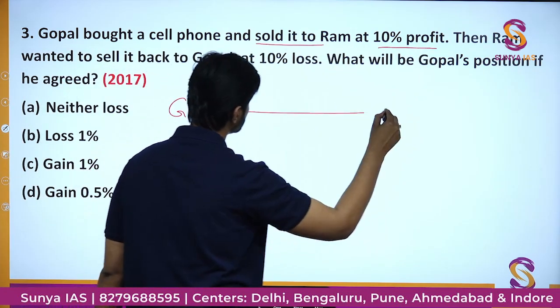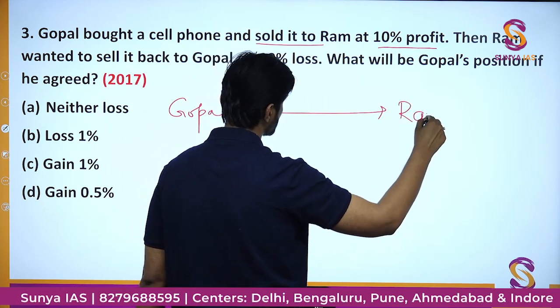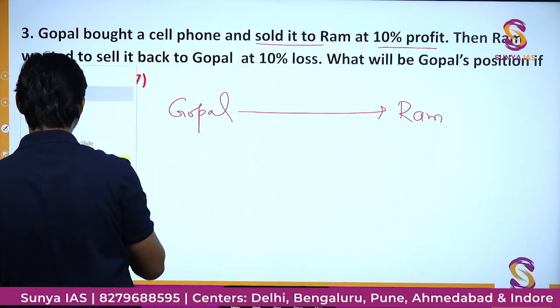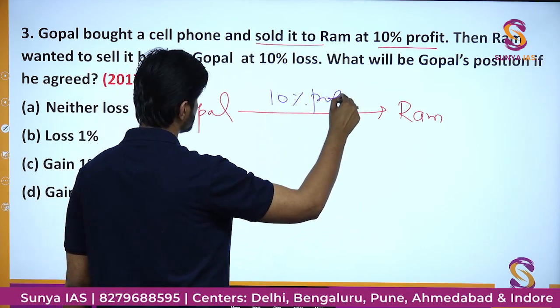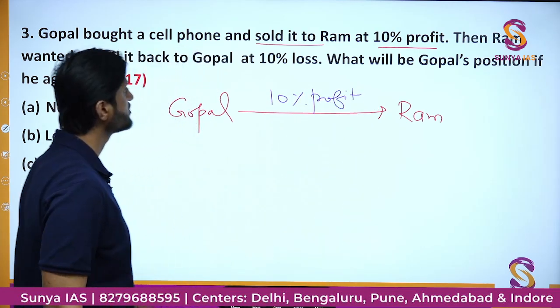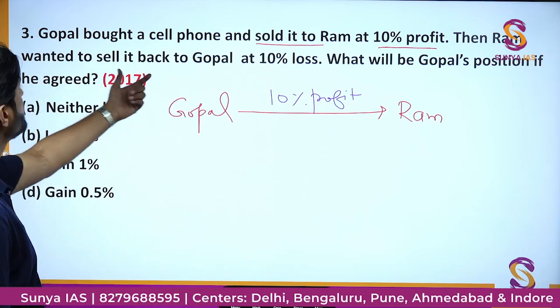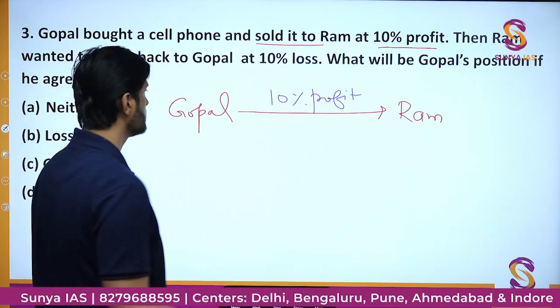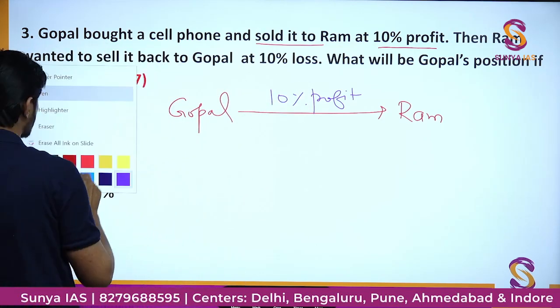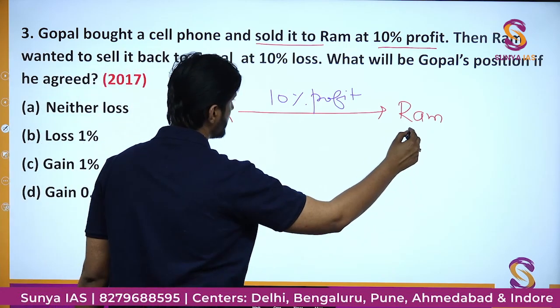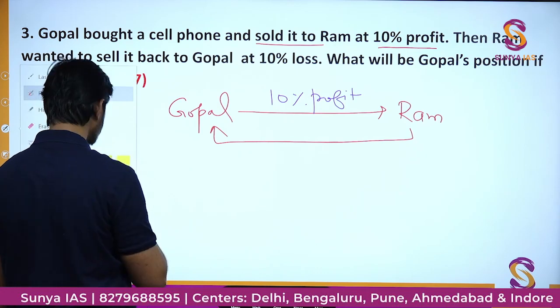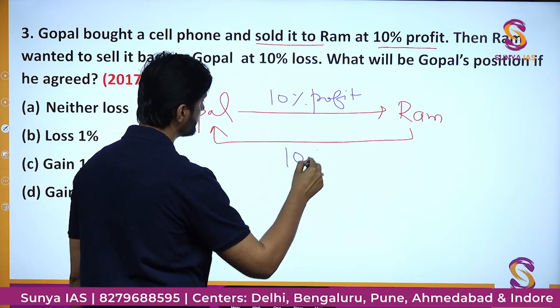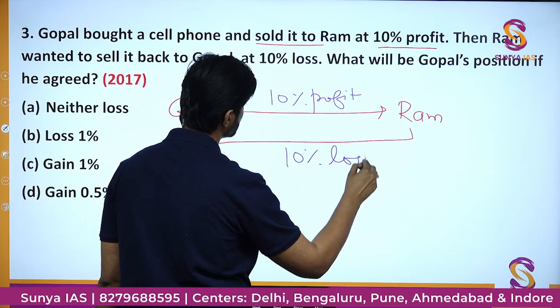So this guy is selling this to another person called Ram at how much? At 10% profit. Then what is happening? Then Ram wanted to sell it back to Gopal at 10% loss. Now what happened? The case was such that Ram did not like the cell phone and he decided to sell it back to Gopal, and he had to sell it back at 10% of loss.